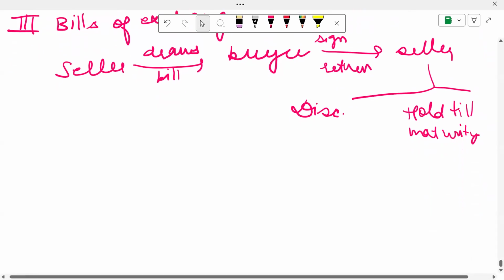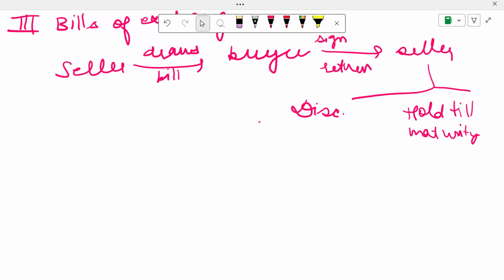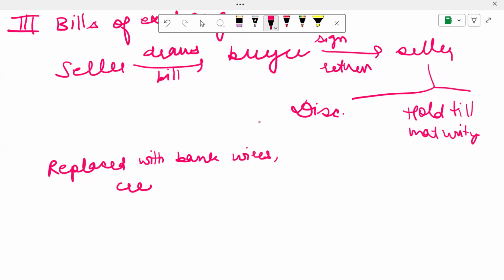Usually this used to be there in international transactions, but now it has been replaced. It has been replaced with what? Bank wires, credit or debit cards. So this is what it has been replaced with.